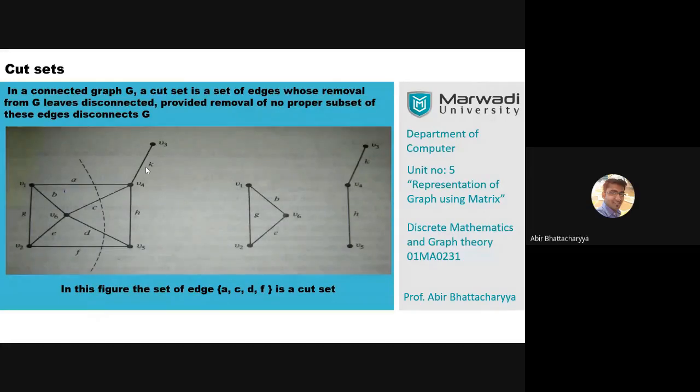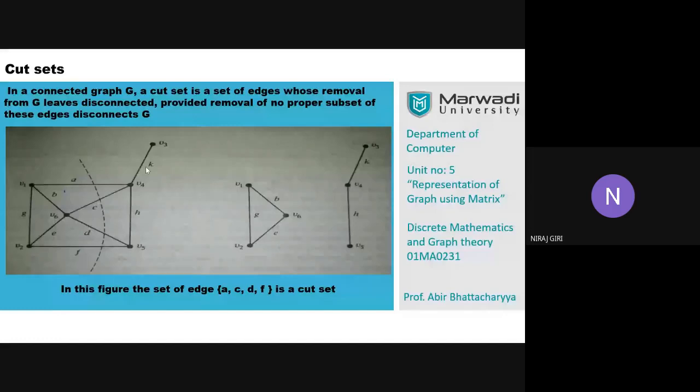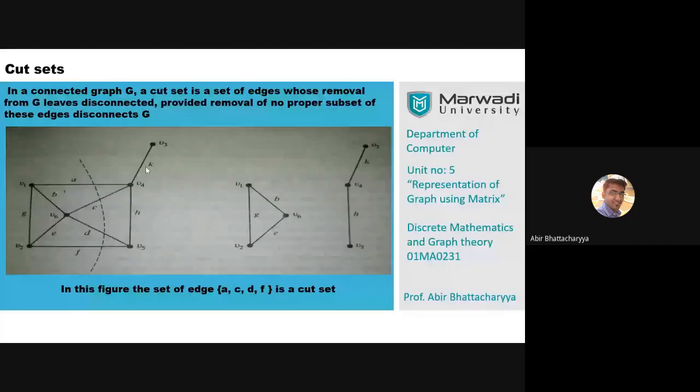Sir, can there be multiple disconnected graphs? In the screen there are only two disconnected graphs. Can we make more than two? No. Multiple disconnected is not possible. Only two components. You have to make the disconnected graph in such a manner that you get only two components, not more than two.